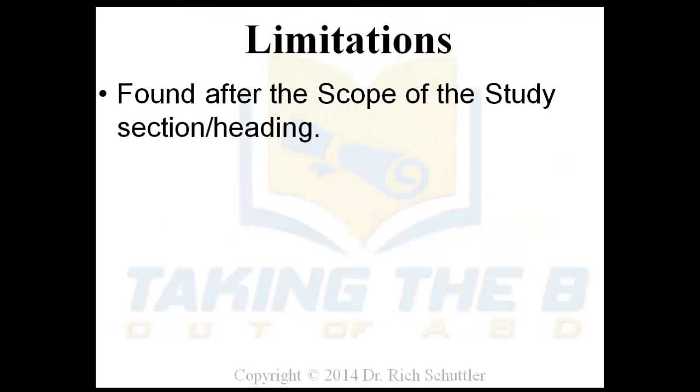So what are limitations? Well, first off, I find that most universities like to have the limitations found after the scope of the study, as far as their sections or headings in your chapter 1. This is usually near the latter third of the chapter itself. Some universities may require it somewhere else. You may also have to address it in chapter 3 and chapter 5, but when we're talking about it in chapter 1, this is where I find it most frequently.